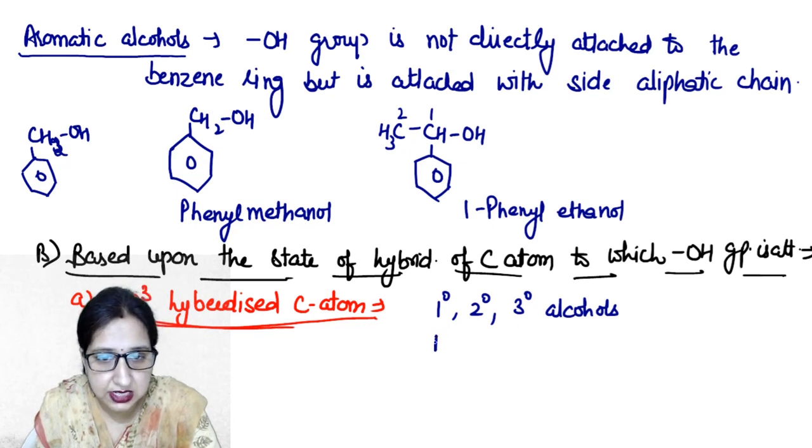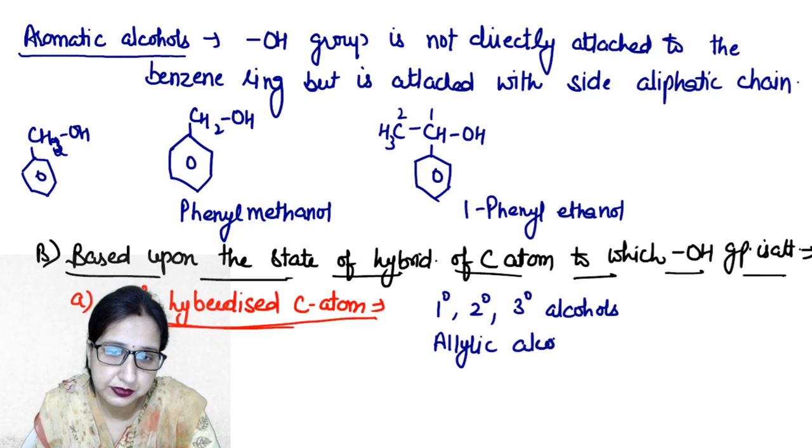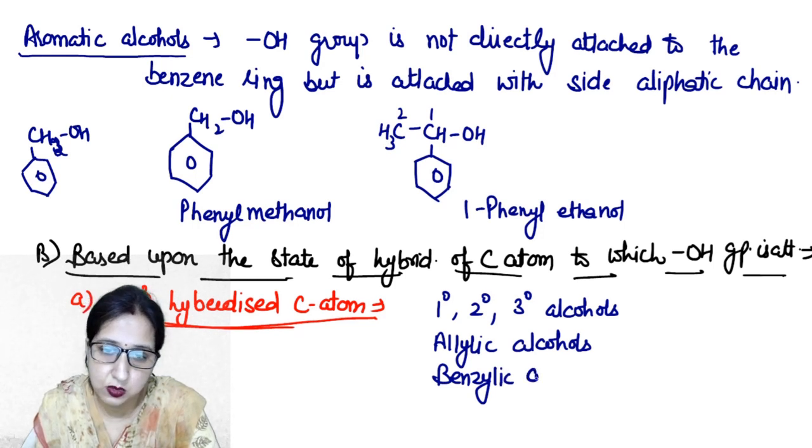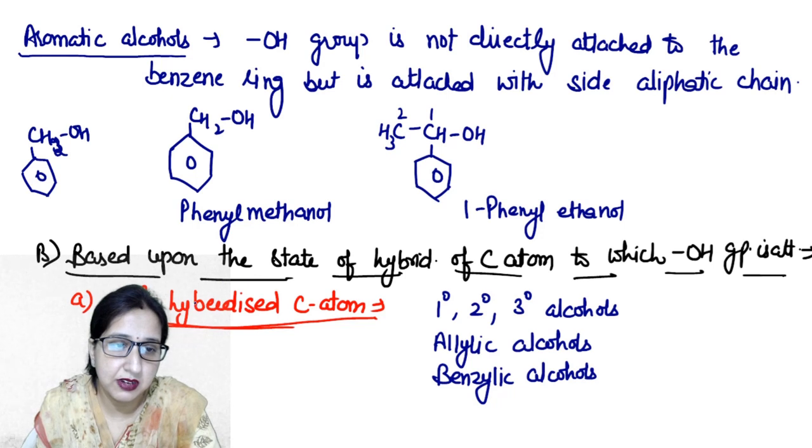Next we will discuss the allylic alcohols, and next the benzylic alcohols. Clear? So these three types are covered under the sp3 hybridized state of carbon atom.